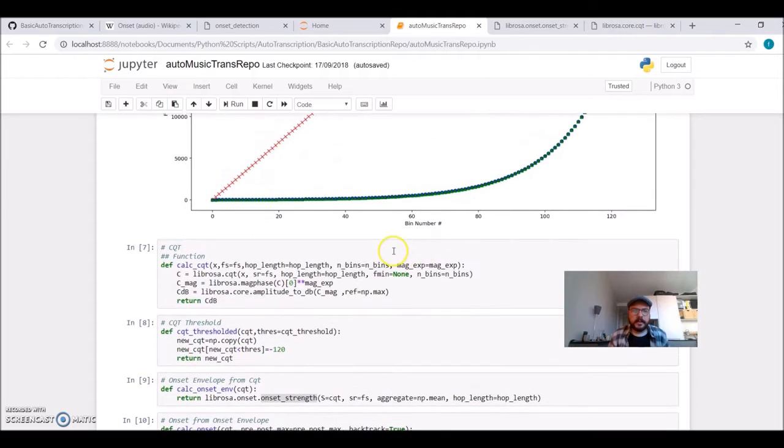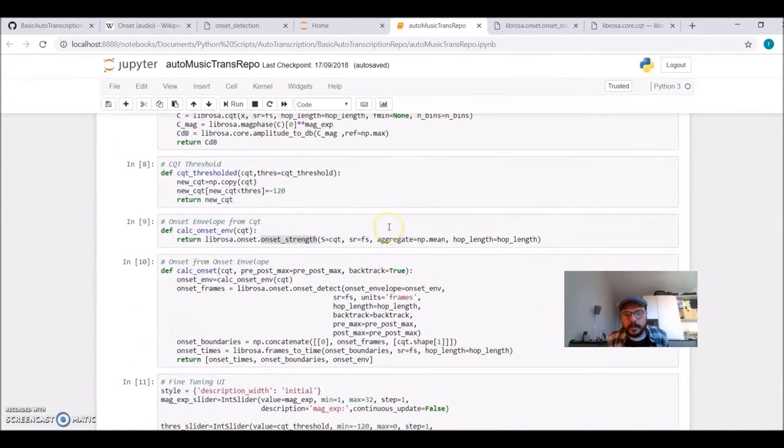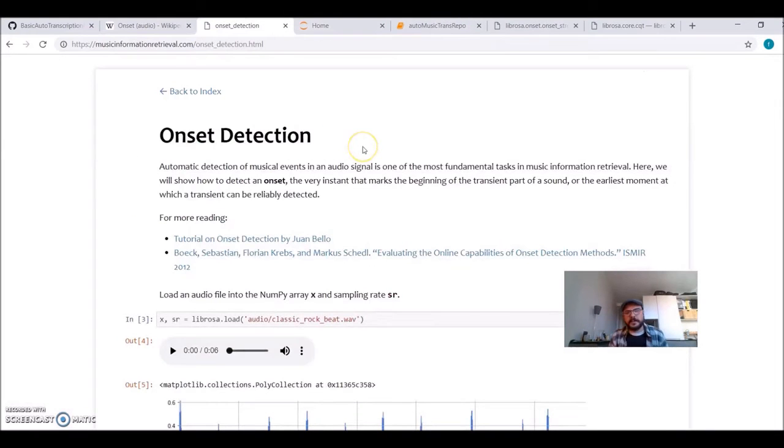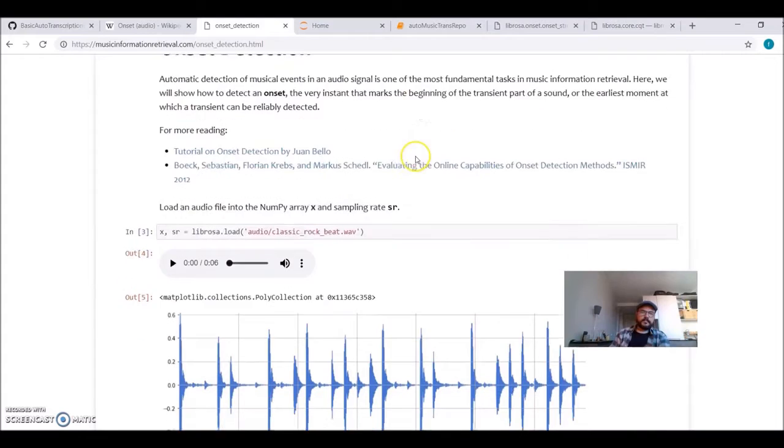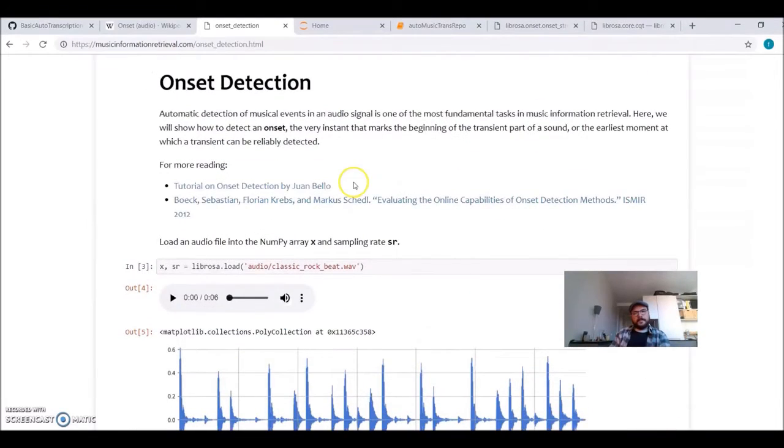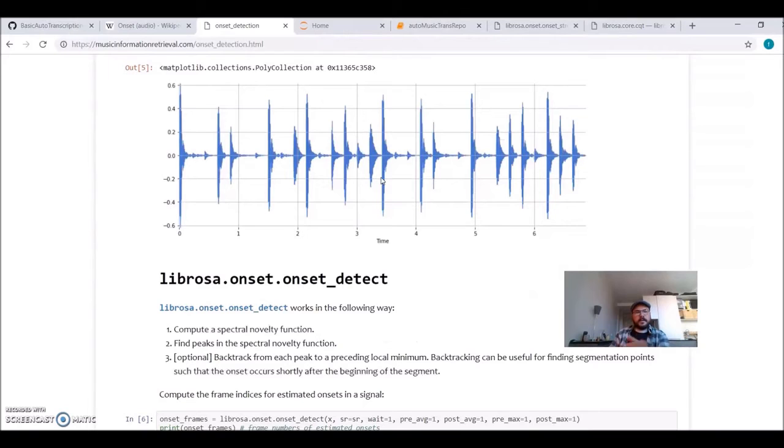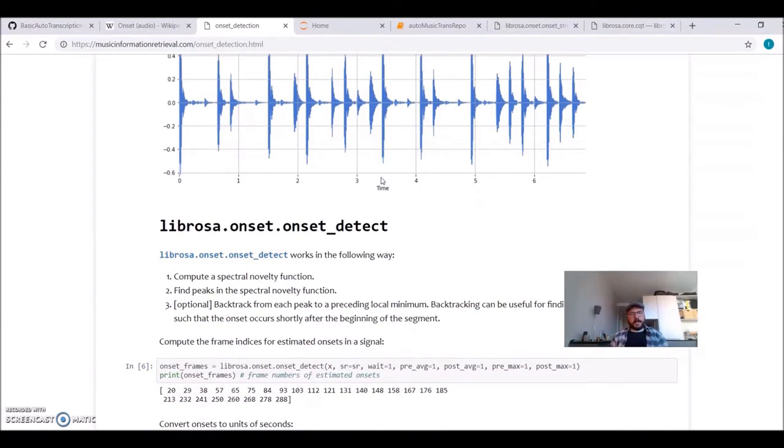But before we get there, we need another thing. So we know the frequencies, but we also need to know when each musical event happens. We need to find out where the note starts. In music information retrieval and in audio, this is called onset detection. If you go to musicinformationretrieval.com, they also have a tutorial on onset detection. So they explain some techniques on how to detect where the musical notes happen.